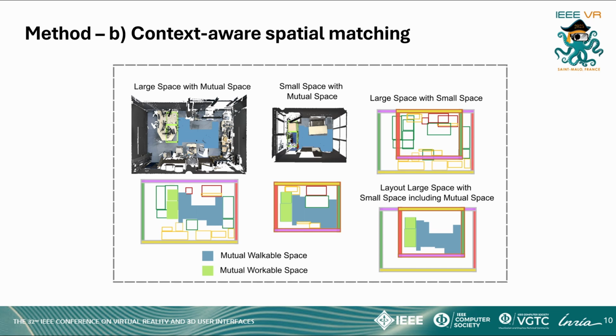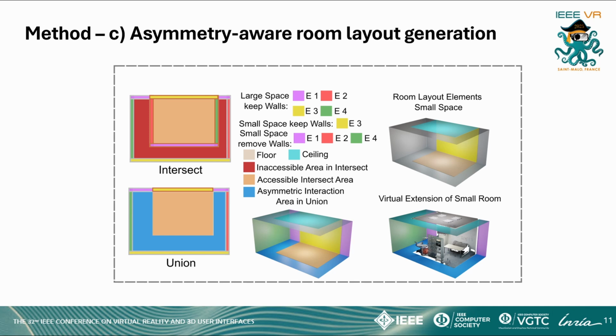We use the spatial alignment of input rooms from the previous step to generate an asymmetry-aware room layout. The intersection of rooms restricts interaction to the orange-shaded area. To enable full room interaction, we introduce the union room layout, which removes walls from the corresponding room that restrict access to areas beyond the intersection space.